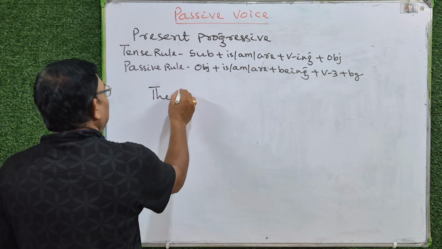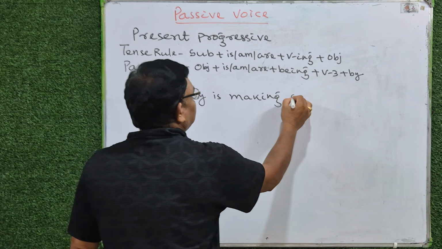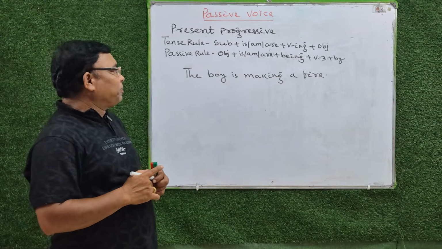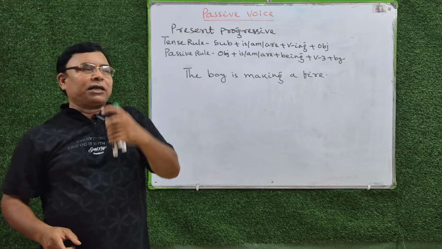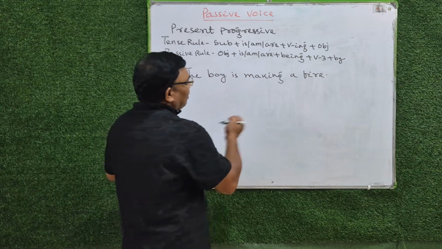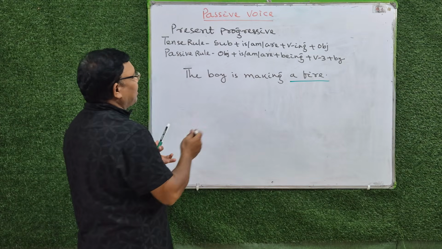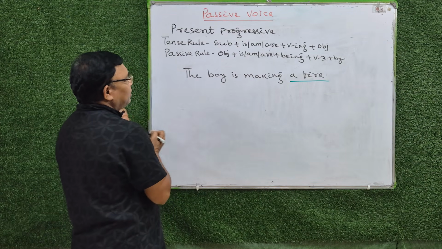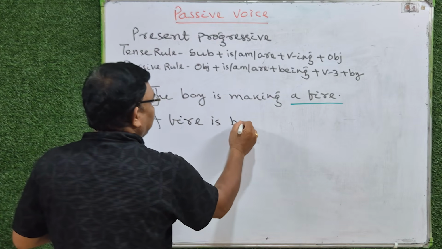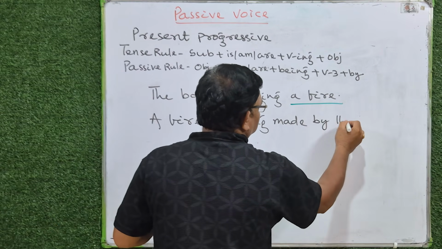Suppose the boy is making a fire. We know that object in active voice becomes subject in the passive. Which is object? What is the boy making? A fire. So here a fire is object. It will be subject here. A fire is being made by the boy.